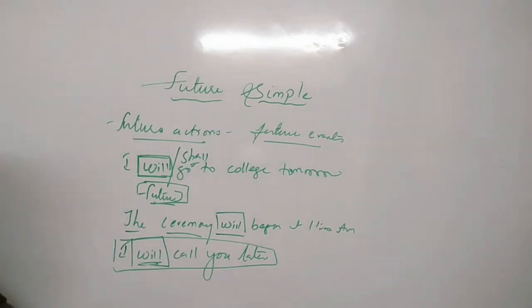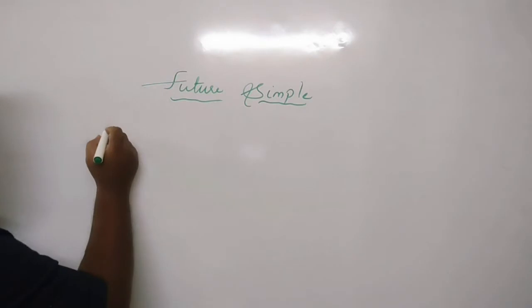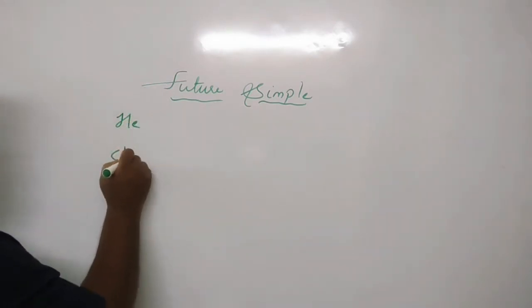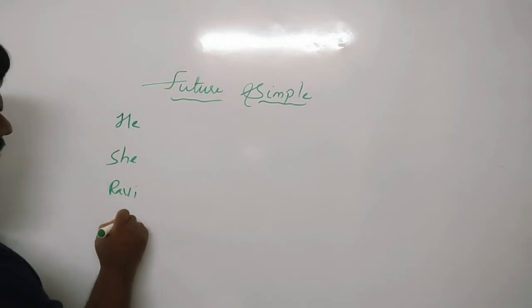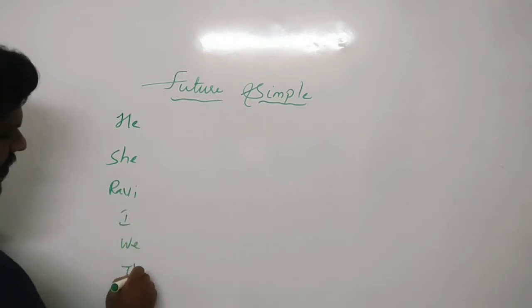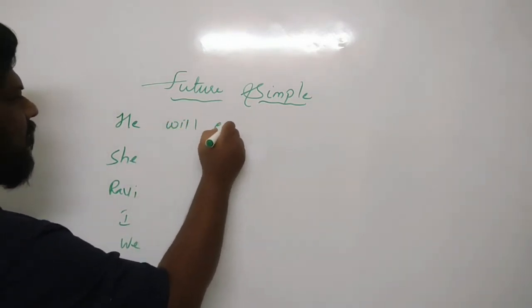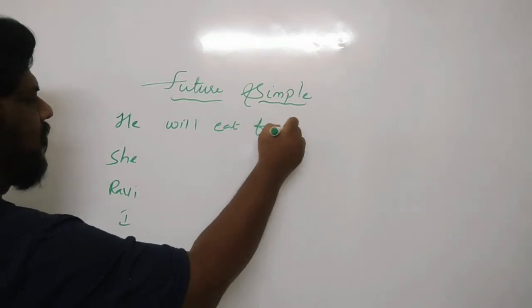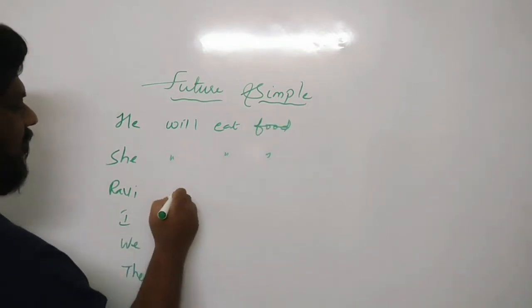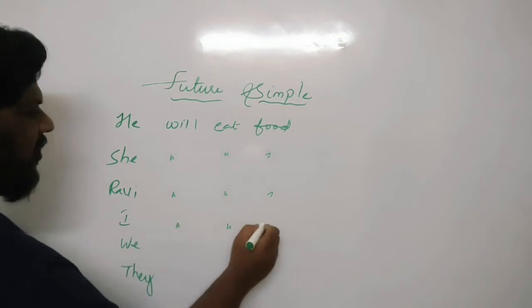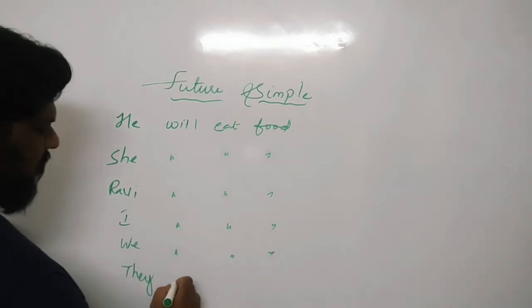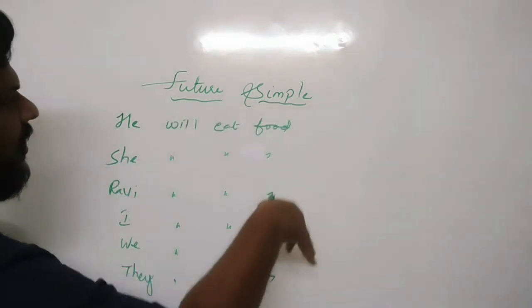Now we'll write some examples of the future simple, the way we use the helping verbs and also the subjects. Here I'm taking the subjects like he, she, Ravi, I, we, they. We'll continue with the same example. He will eat food, she will eat food, Ravi will eat food, I will eat food, we will eat food. So this is how you can write the examples.